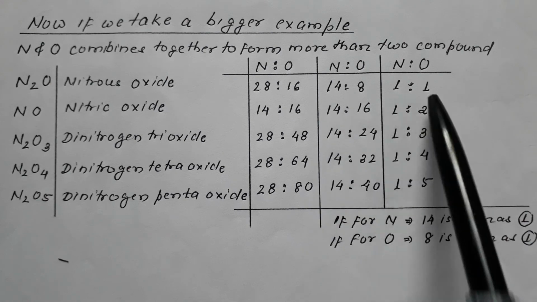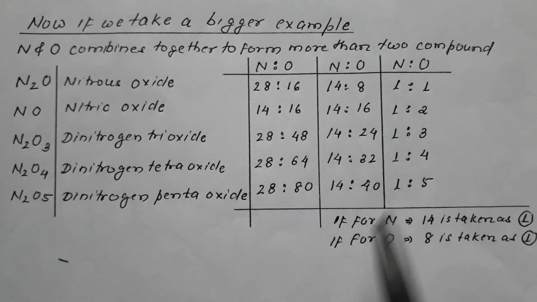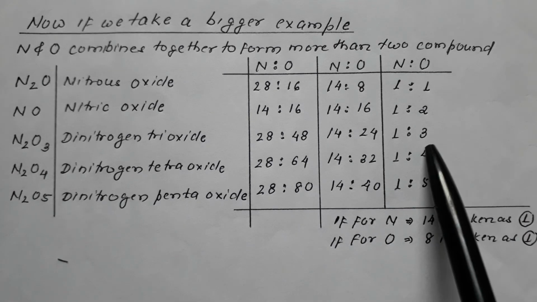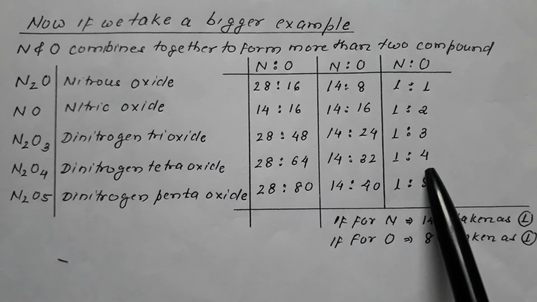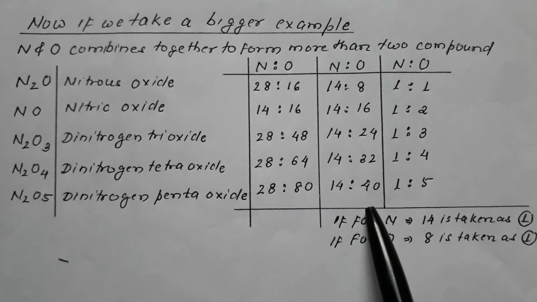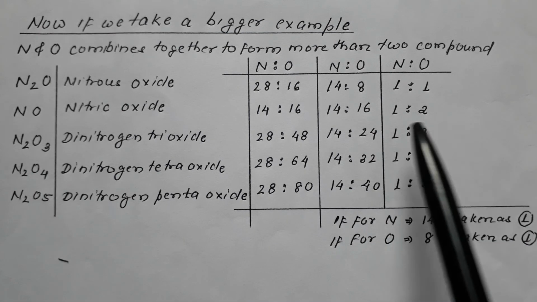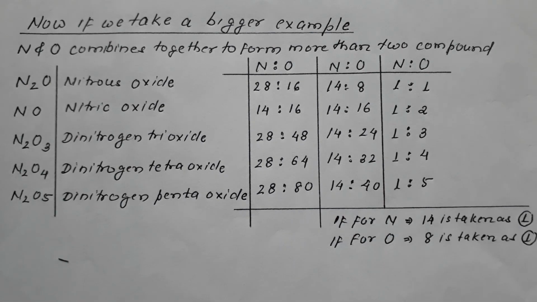So it is 1 is to 1. 14 is taken as 1, 8 into 2, 16, it is 2. 14 is taken as 1, 8 into 3 is 24, it is 3. 14 is taken as 1, 8 into 4, 32, therefore it is 1 is to 4. 14 is taken as 1, 8 into 5 is 40, therefore 1 is to 5. So the ratio of nitrogen to oxygen is 1 is to 1, 1 is to 2, 1 is to 3, 1 is to 4, 1 is to 5.